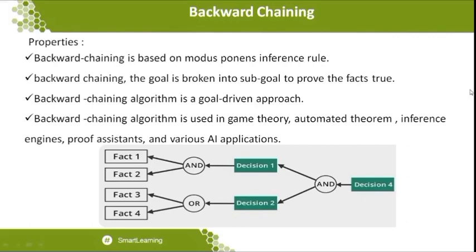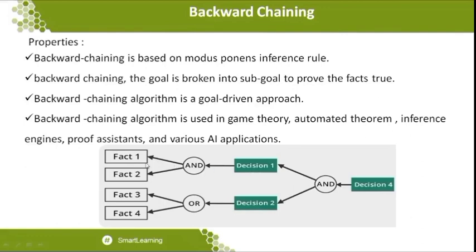On the right hand side, you can see decision 4, which is the goal we have attained. From the goal, we are subdividing into sub-goals, which we call decision 1 and decision 2. These two decisions are connected by a logical conjunction, which we call AND. Further, decision 1 is divided into fact 1 as well as fact 2. In the same way, decision 2 is divided into fact 3 and fact 4.